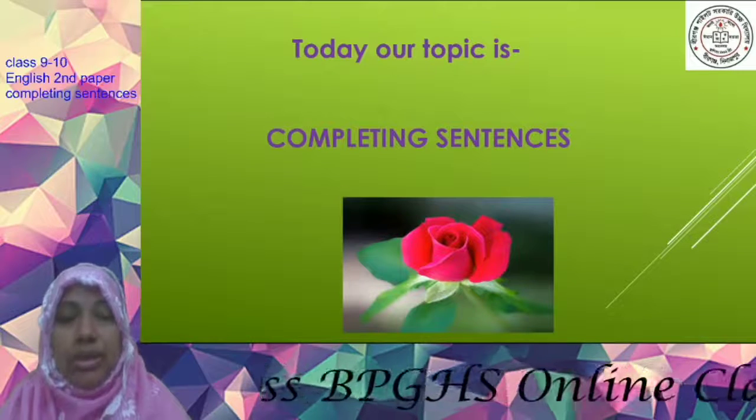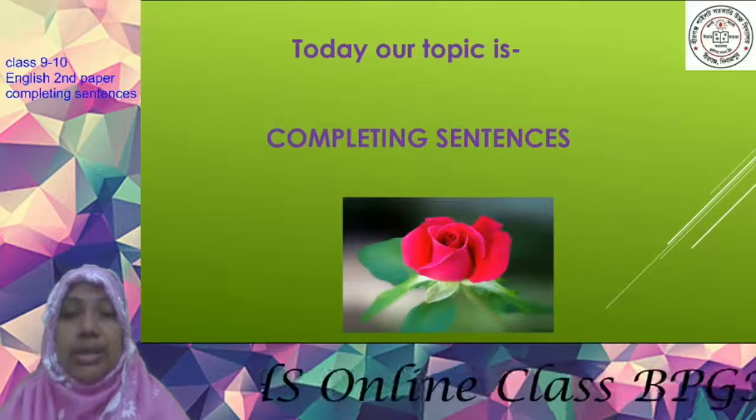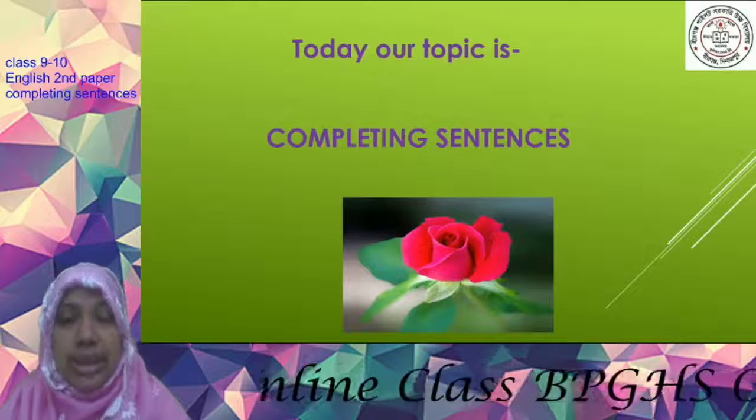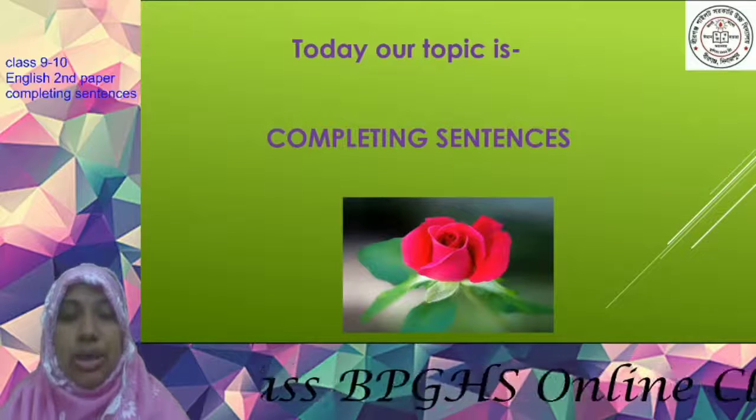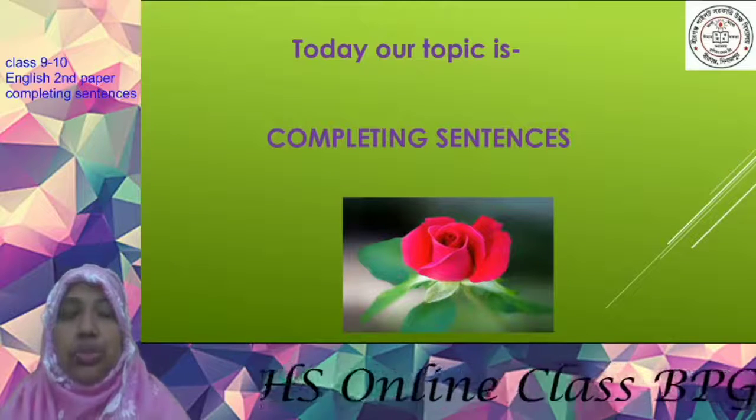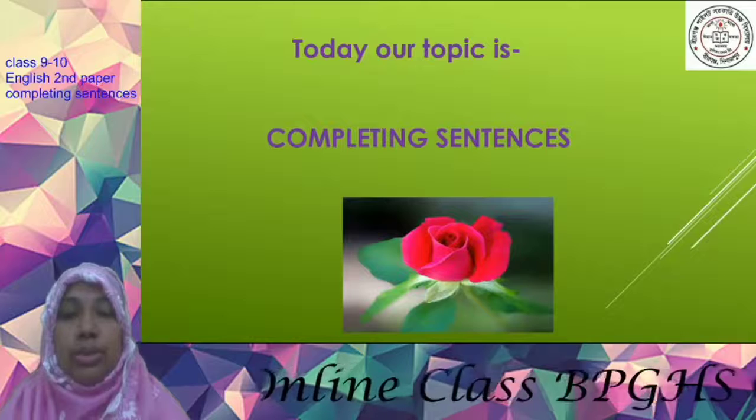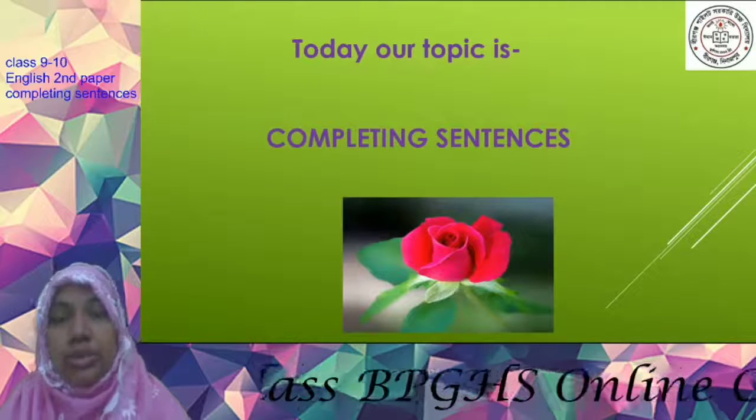Remember, use at least a clause to complete the sentences. Maintain the tense and other structure if you want to present the sentence correctly. For this, you must know some rules. So, let's go to the particular rules.